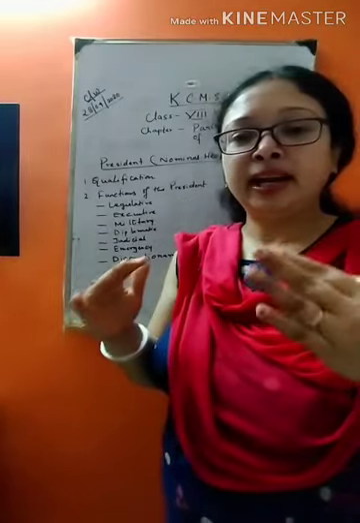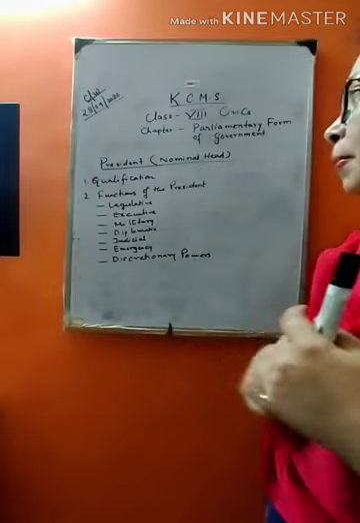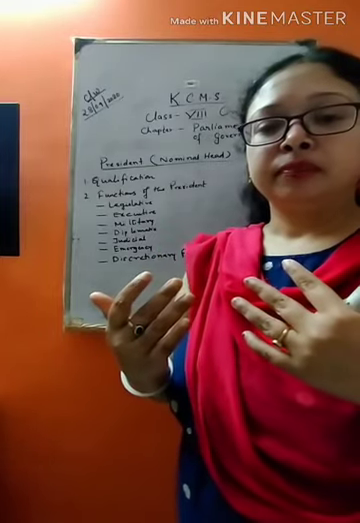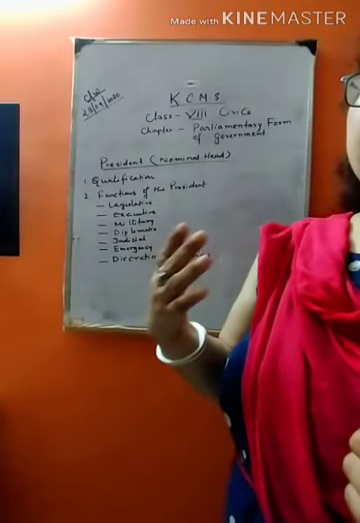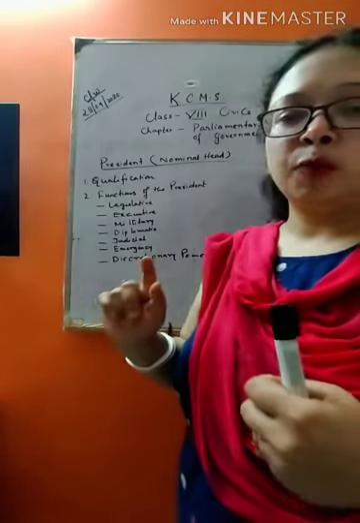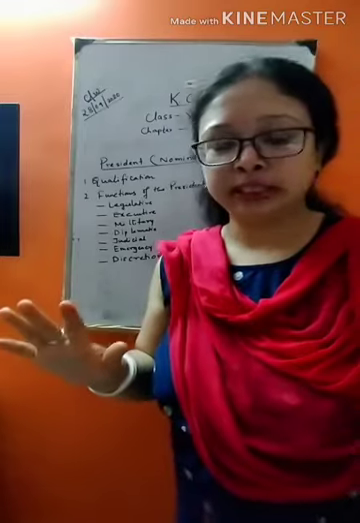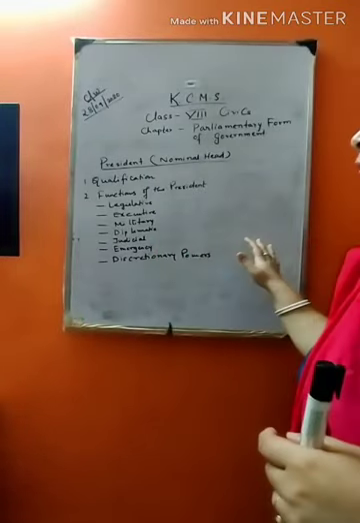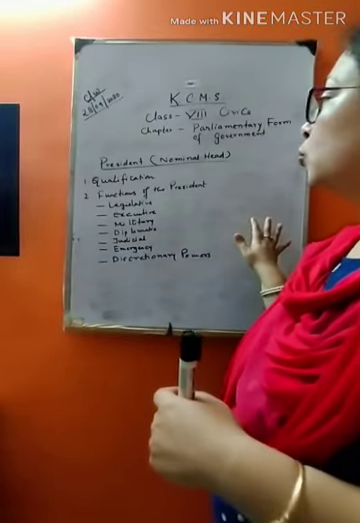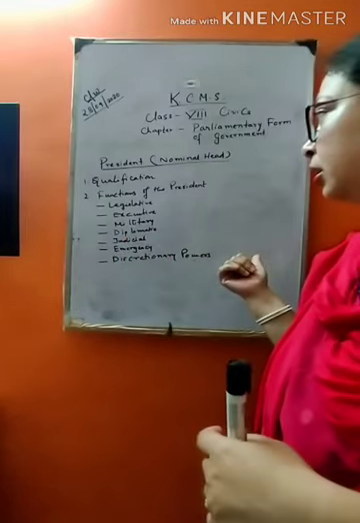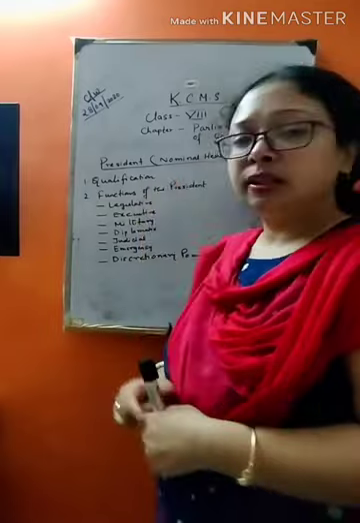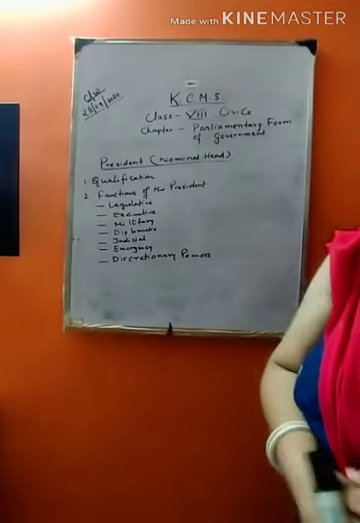What is the real essence of a parliamentary form of government? That the president is the nominal head and the prime minister is the real head of the government. That we have read. So today we will read about the president, who is the nominal head of the government in a parliamentary form of government. First we'll read the qualification of the president.